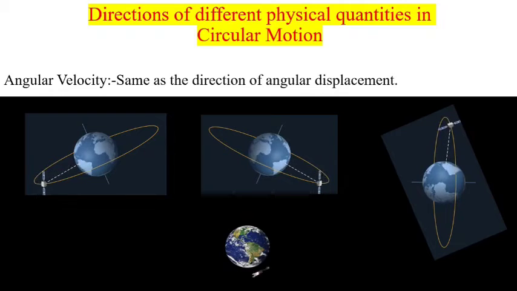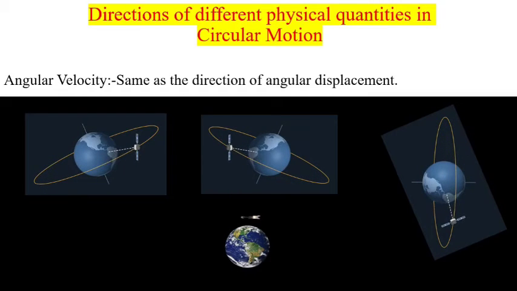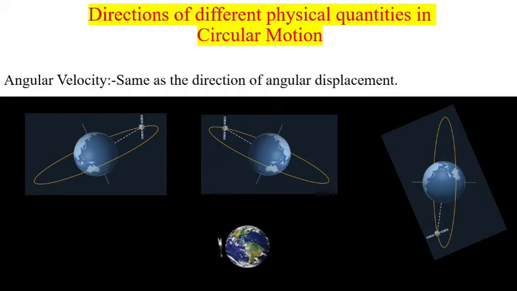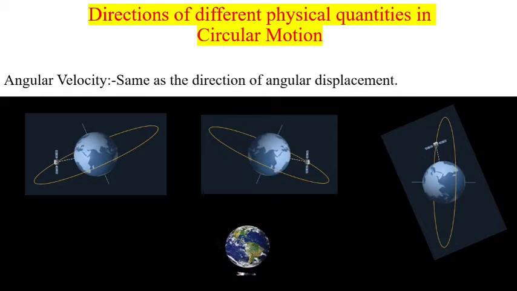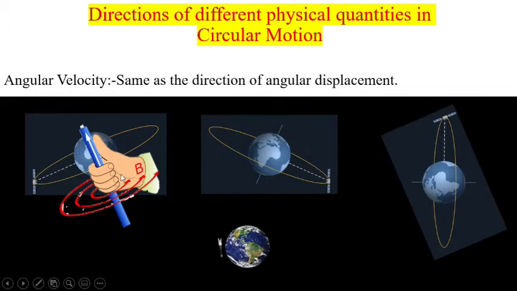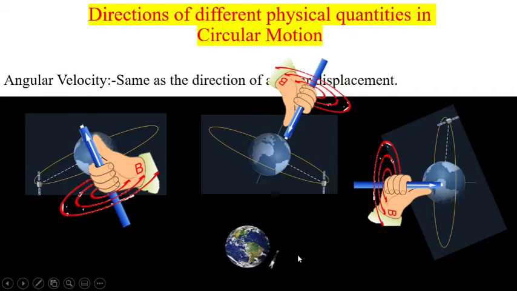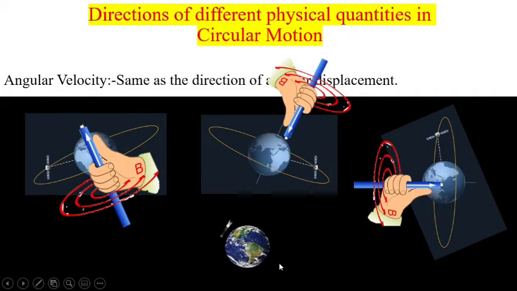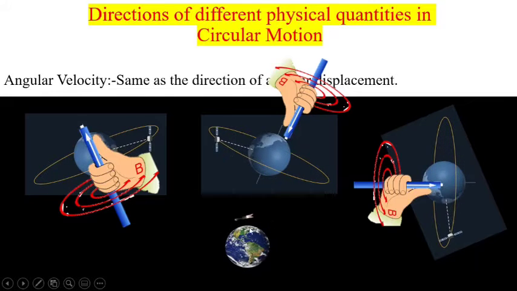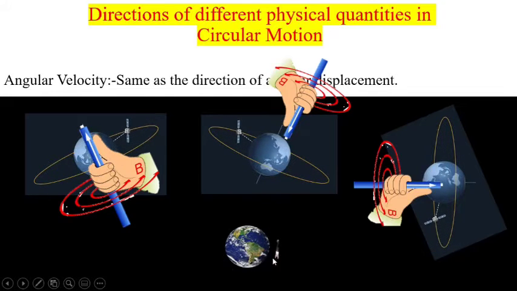In case of circular motion, the second quantity is the angular velocity, and the direction for angular velocity is the same as that of the angular displacement. So again you will use the right hand to find out the direction for angular velocity. In this case, the direction for circular motion is anti-clockwise. In this case, the direction for angular velocity is perpendicular to the display and coming out of the display towards the observer.